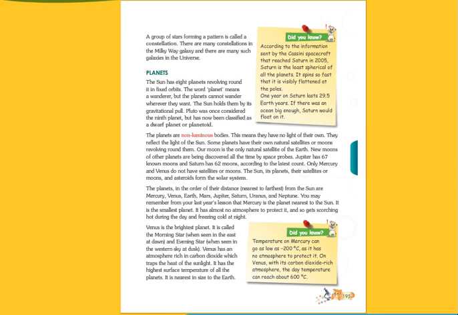Only Mercury and Venus do not have satellites or moons. Mercury and Venus, these two do not have moons or satellites. The sun, its planets, their satellites or moons and the asteroids form the solar system. All of these together form the solar system.